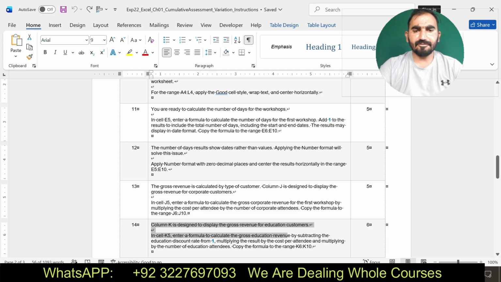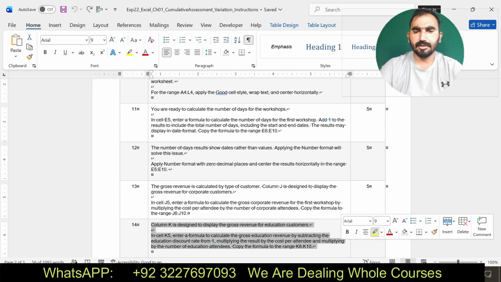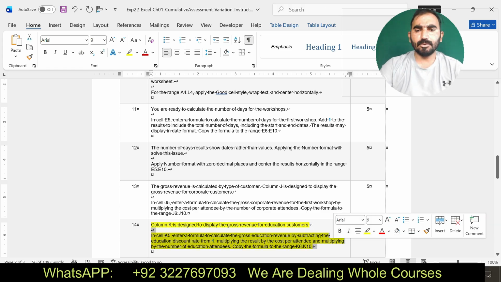It says in cell K5 enter a formula to calculate the gross education revenue by subtracting the education discount rate from 1, multiply the result by the cost per attendance and multiplying by the number of the education attendance. Now you can see here I am going to do this one.